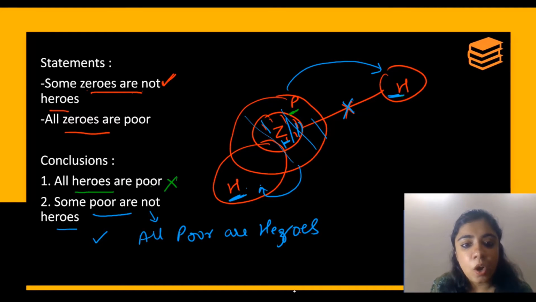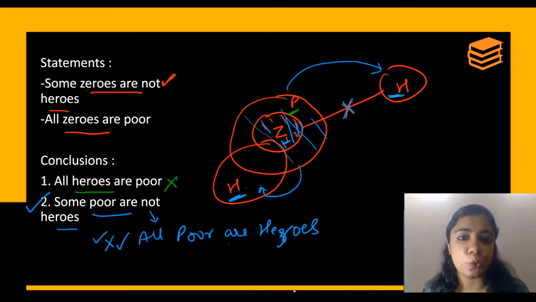So all poor are heroes is not possible. Now because the opposite is not possible, it is a correct conclusion. So your answer becomes only conclusion 2 follows. Now moving on to the next question.